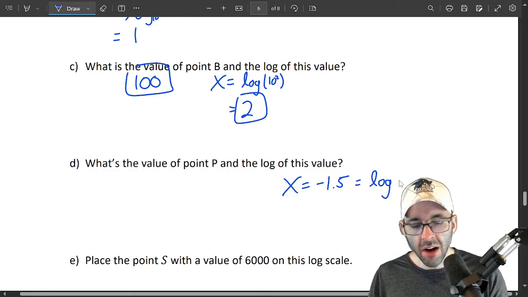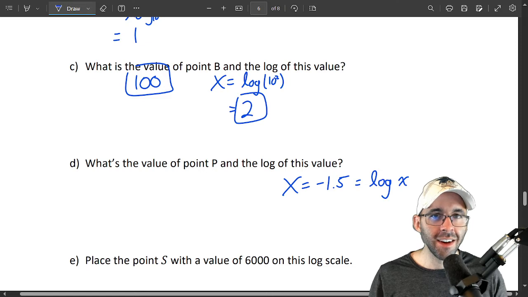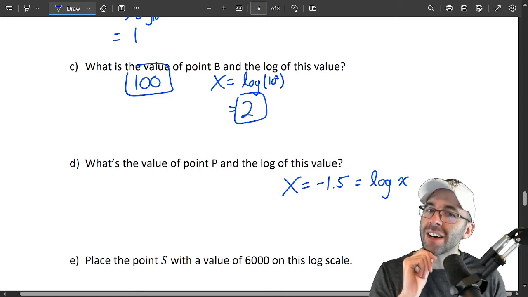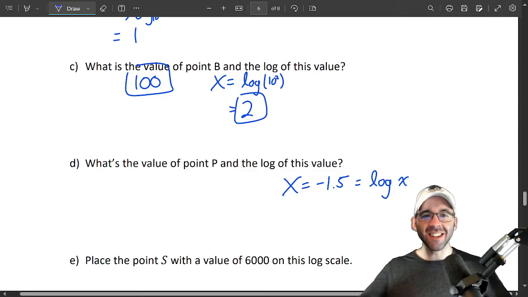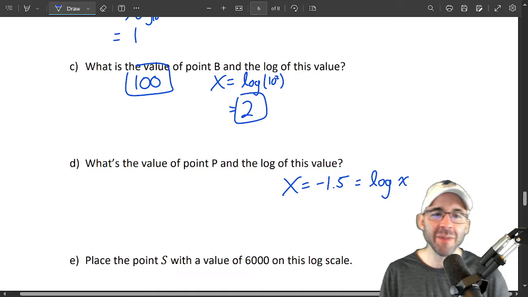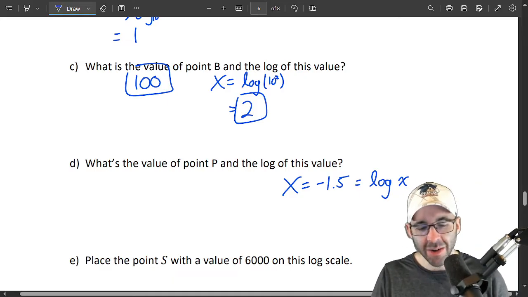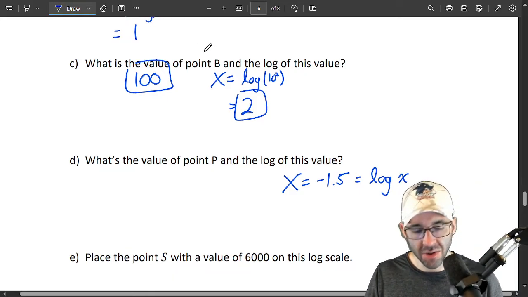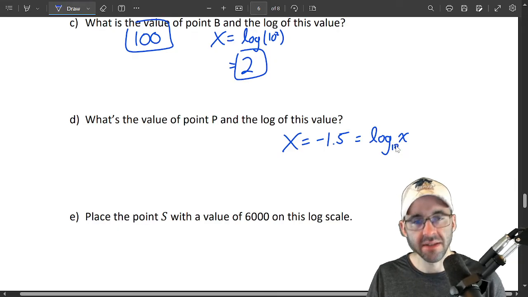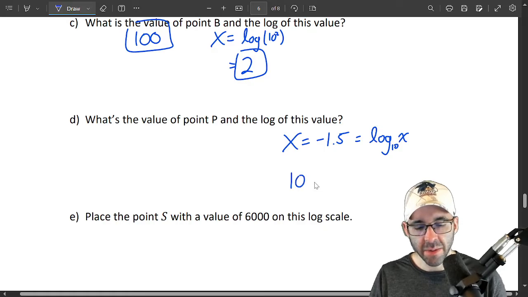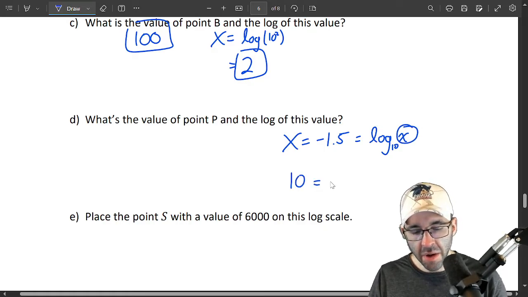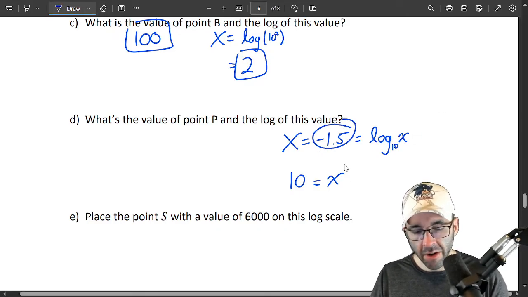And remember, that's the log of its actual value. So how do we find its actual value? We need to solve this logarithmic equation. Whoa! 5.2 coming right back at us, all right? So how do we solve this equation? We convert it to exponential form. Remember, this is the common log, log base 10. The base of the logarithm is the base of the exponential function. The input of the logarithm is the output of the exponential function. The output of the logarithm is the input of the exponential function.